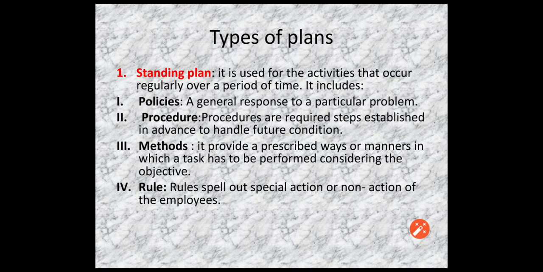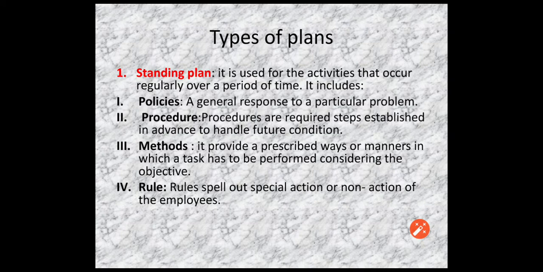After that comes the fourth type of standing plan, that is known as rule. Rules spell out special action or non-action of the employees. Rules are generally do's and don'ts for an employee, to follow during the working hours of the organization. For example, whenever you are operating a machine or whenever you are in the organization, the rule is no smoking. This no smoking rule is for the employee.